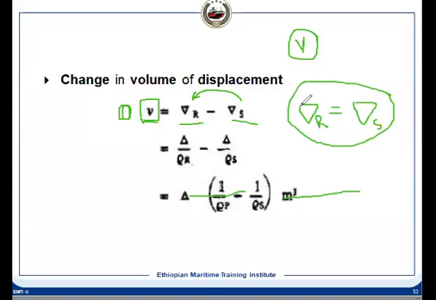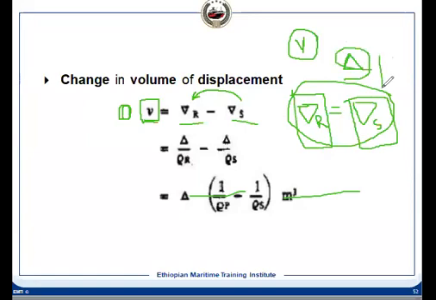And how can it happen? Because of the change in delta. Because we have consumed fuel and stores, it has come to a situation where the change in volume of displacement becomes 0. This volume will become the same as this volume because delta has reduced. In fact, to maximize the loading, the ship calculates how much fuel will be consumed.